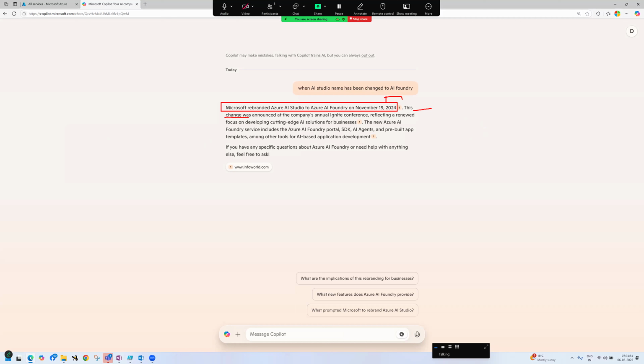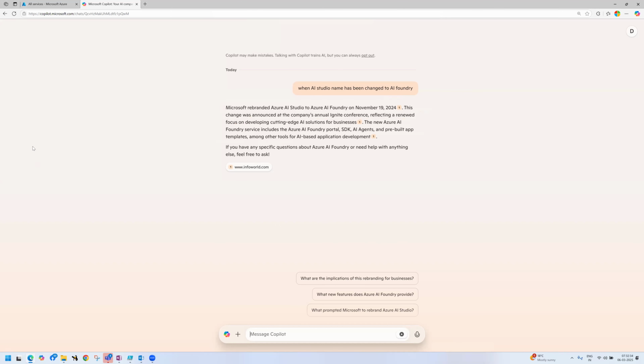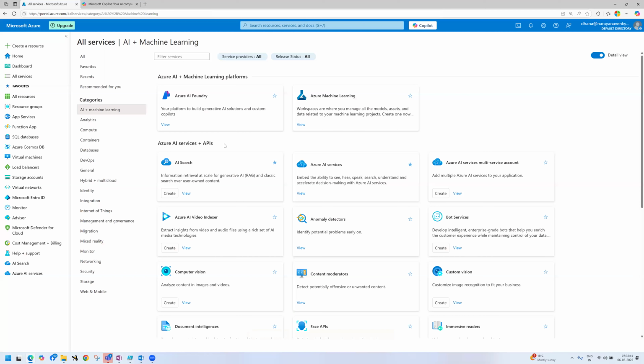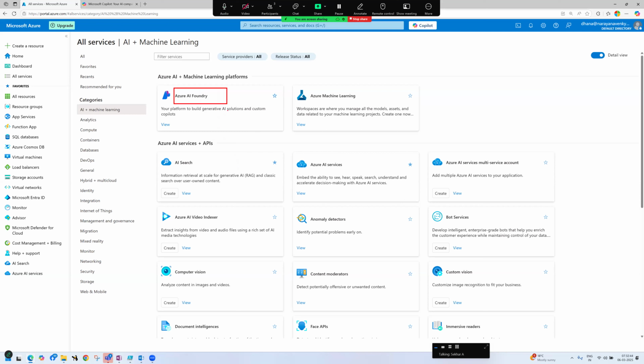This change was announced at the company's annual Ignite conference, reflecting a renewed focus on developing cutting-edge AI solutions for business. The new AI Foundry service included the AI Foundry portal, SDK, AI agents, and pre-built app templates, among other AI-based applications. Clear, Rajan? So there is no AI Studio now. In place of that, we got Azure AI Foundry.